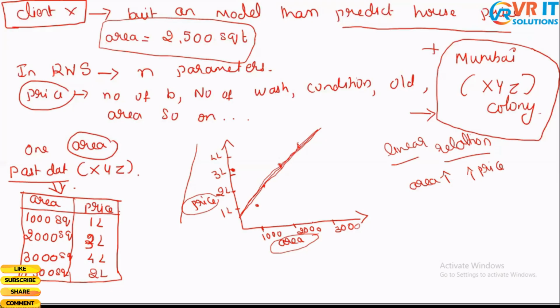So 2,500 square feet, right? It's somewhere here. When I draw a line, I can see that the price is somewhere near 3.5 lakhs. So this is how I can predict the price of a house for a given area, that is 2,500 square feet.